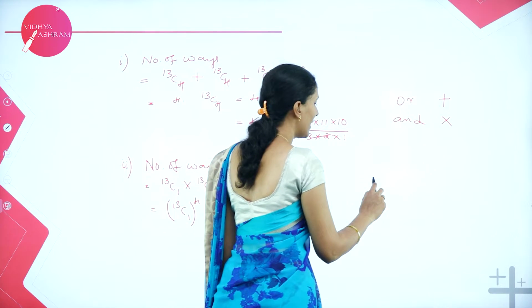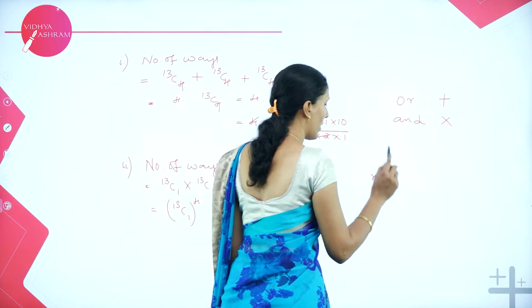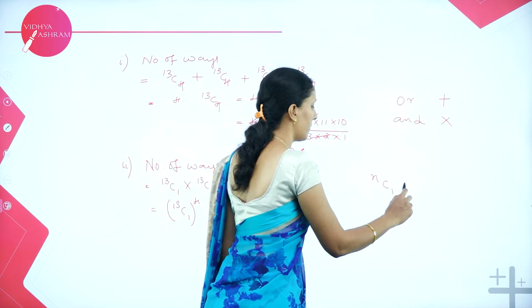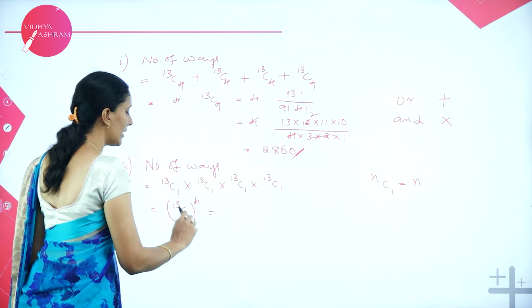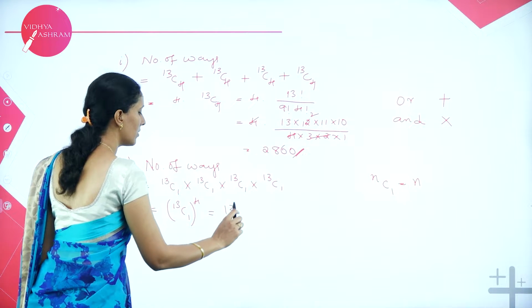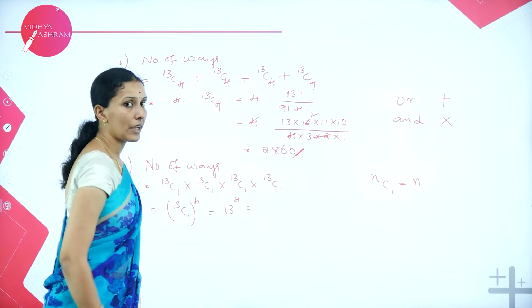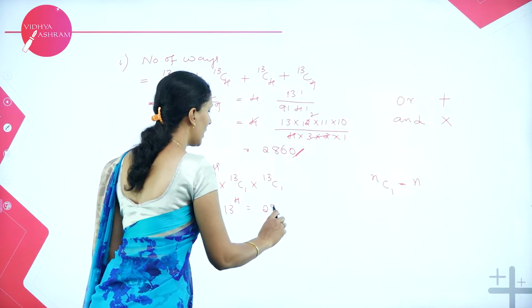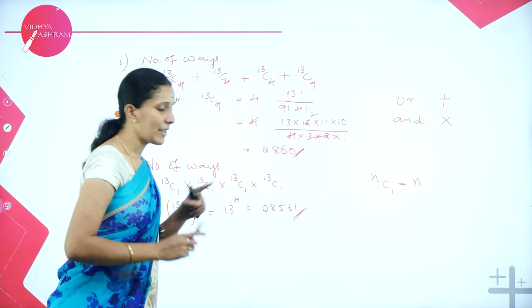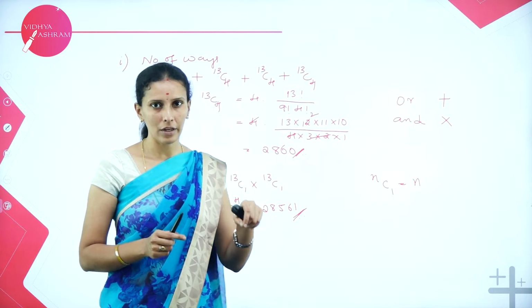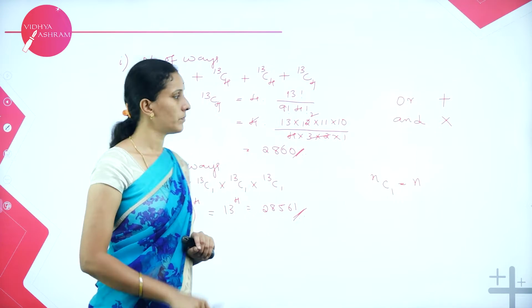And we know that NC1 is nothing but N. So therefore 13C1 is nothing but 13. So 13 power 4 is equal to 28561. So this is the number of ways we can select one card from each suit.